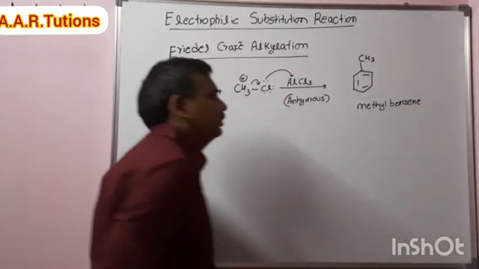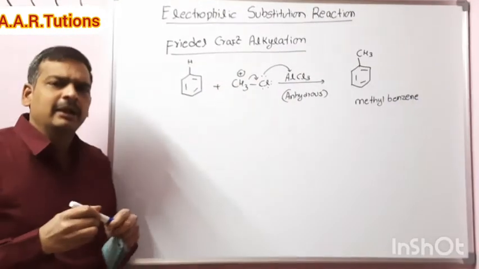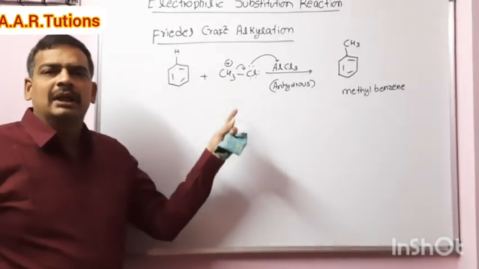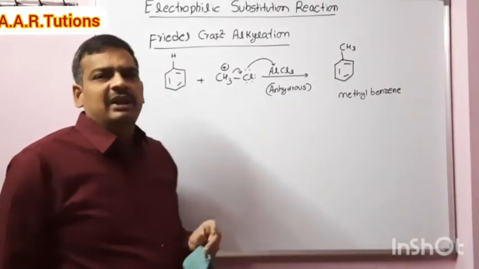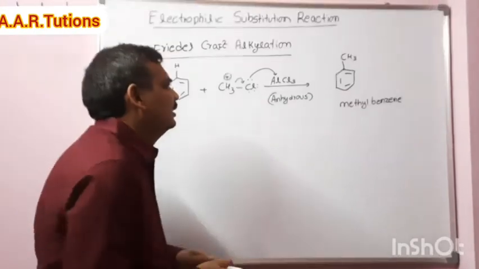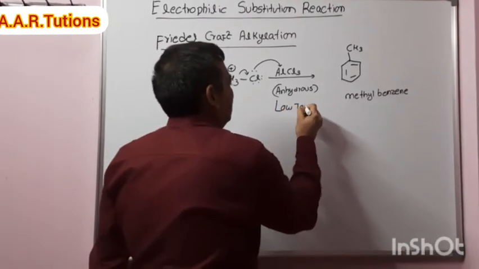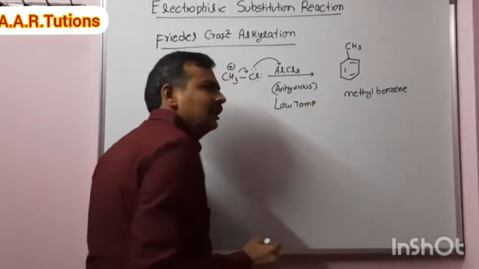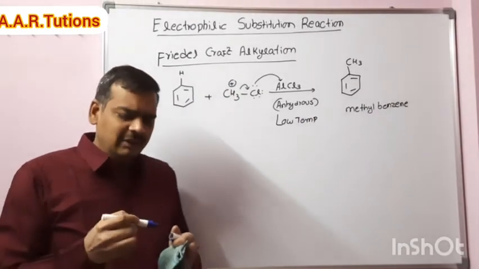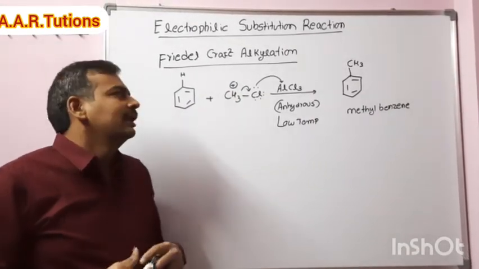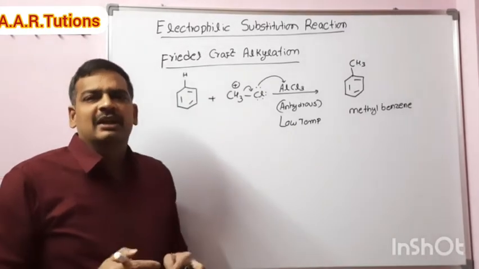So this is the Friedel-Crafts alkylation: benzene reacts with the alkyl halide in the presence of anhydrous AlCl3, and it is a low temperature reaction. What will happen if we increase the temperature? We will discuss that at the end of the topic.